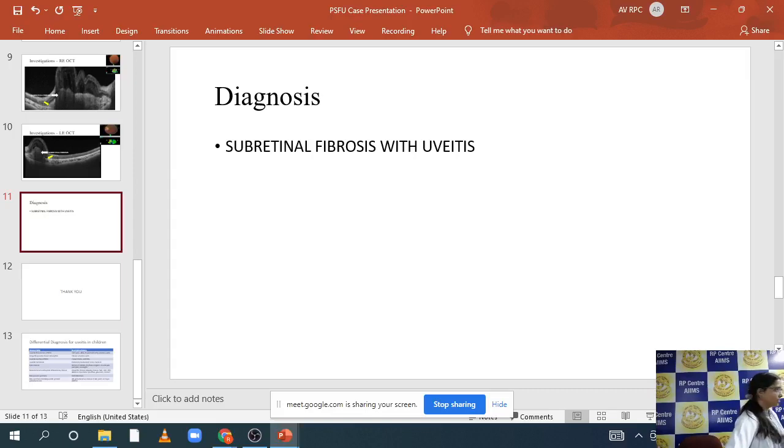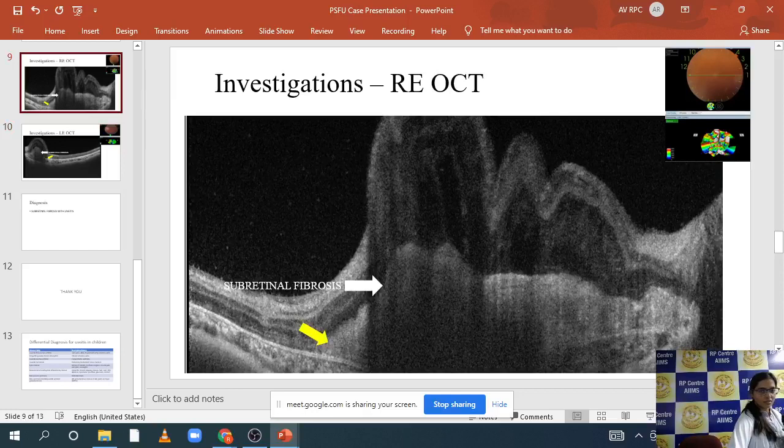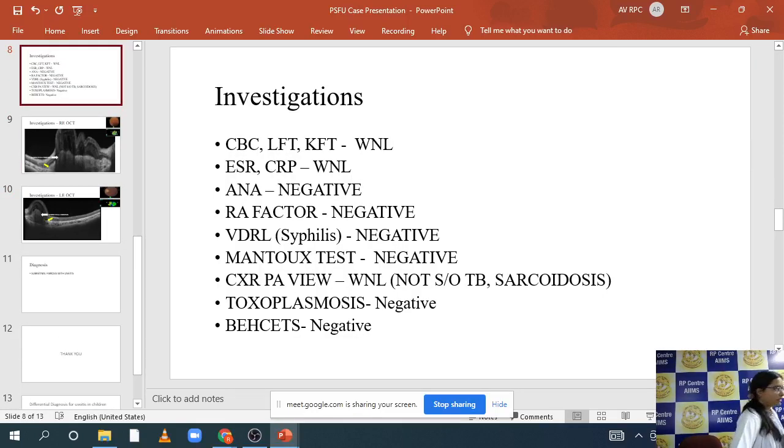I made a slide. Should I open it? See, uveitis is a broad term, right? Any specific uveitis that you are thinking of right now? Juvenile rheumatoid arthritis is present in the younger age group, but the amount of anterior uveitis and vitritis was less, and there was no history of any joint involvement. And it is usually seen in more than 6 years.